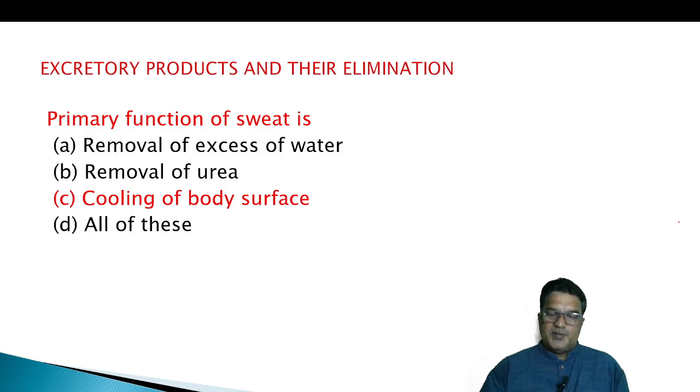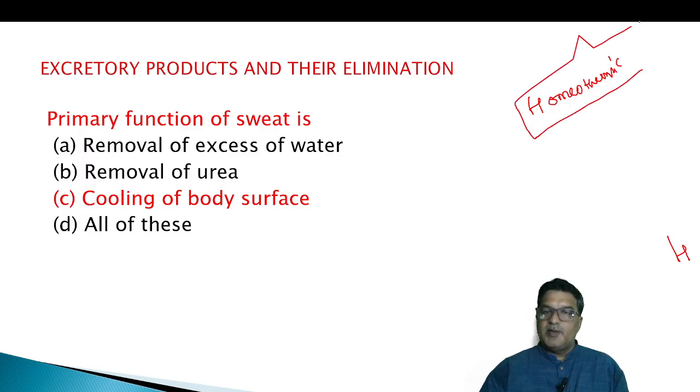Primary function of sweat, because we are homeothermic, body temperature, isn't it? To cool our body, we need to maintain our body temperature constant. So for that, sweat is also going to be one of the sources.